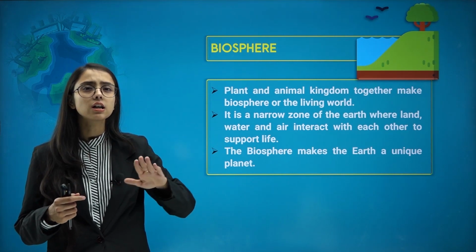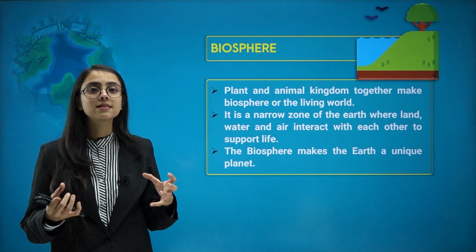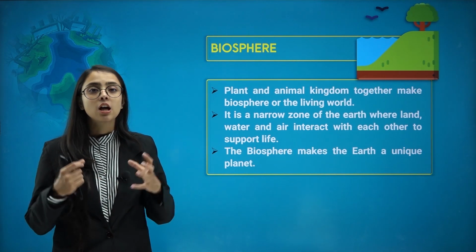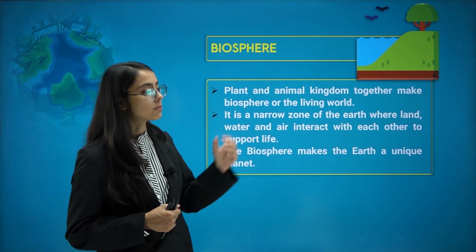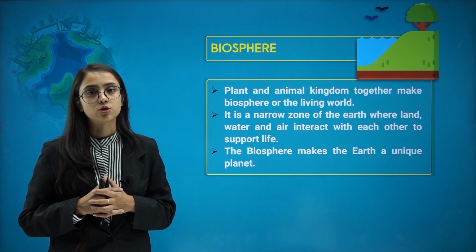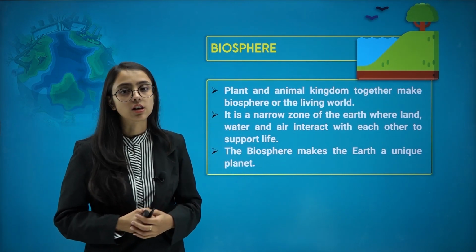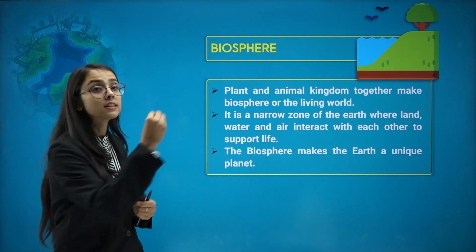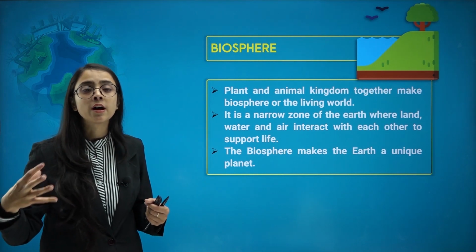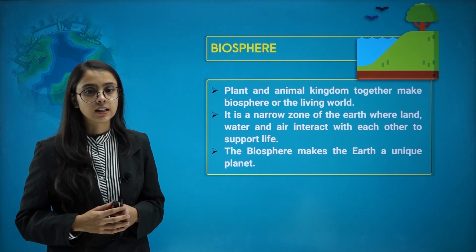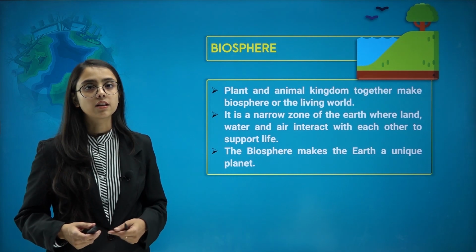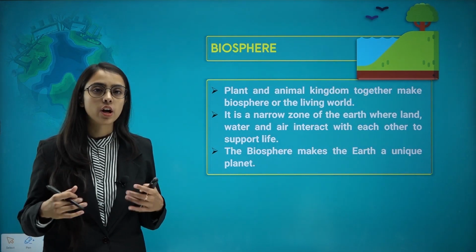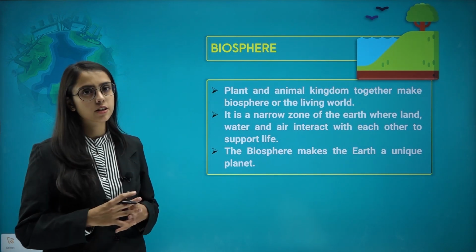Biosphere is not another domain, but rather a combination of the three domains: lithosphere, hydrosphere and atmosphere. Biosphere consists of plant and animal kingdoms. They together make up biosphere. It is a narrow zone of earth where land, water and air interact with each other to support life. This is the zone that enables life on earth. The biosphere makes the earth a unique planet because it is the only zone that supports life and human beings on earth.